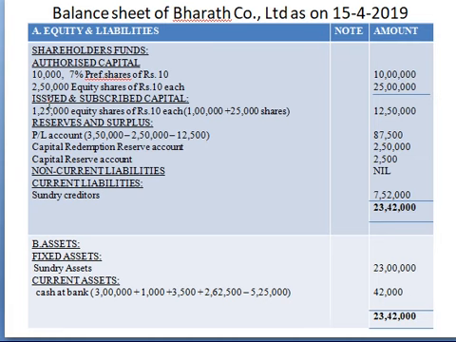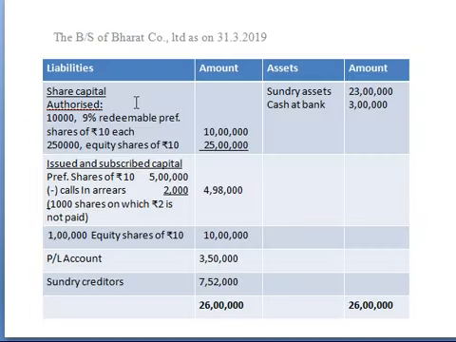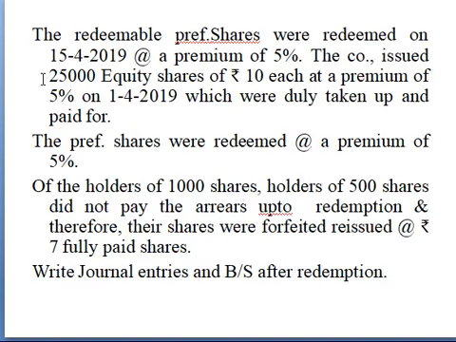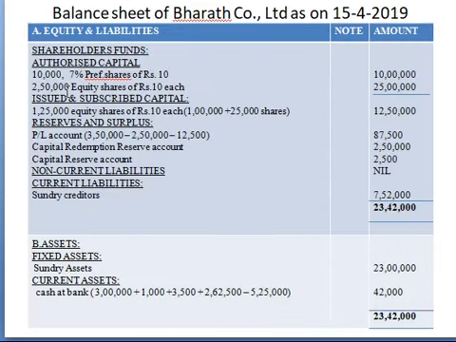Then second is your issued and subscribed capital. Now check your balance sheet. First is your preference shares. Now in your current year there are no preference shares as the company redeemed them already. Now only equity shares will be there. Already we have 1 lakh equity shares, and now the company issued 25,000 fresh equity shares, which means totally how much do we have? 1,25,000 equity shares. That is given here. 1,25,000 equity shares of rupees 10 each. That is 12,50,000. Now shareholders fund is over.